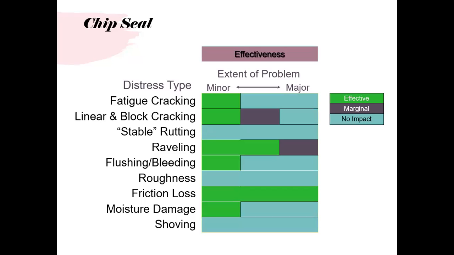So again, this shows that the green border on the figure means it is quite effective in raveling, and 100% effective in friction loss. For minor moisture damage, you can have an advantage, as well as in fatigue cracking and block cracking.